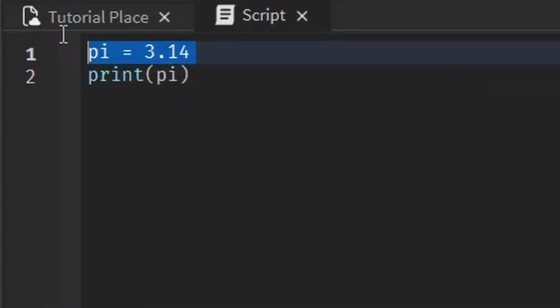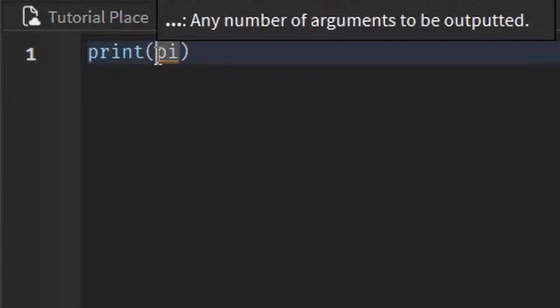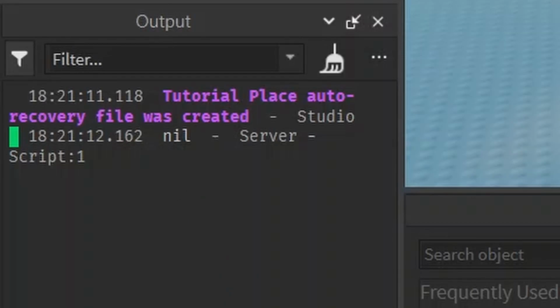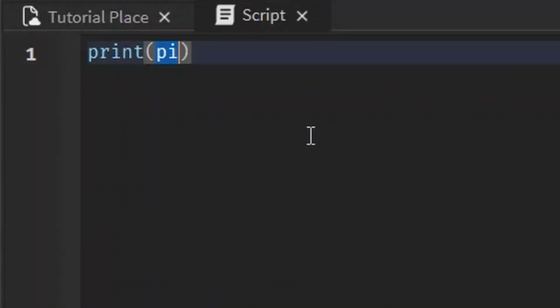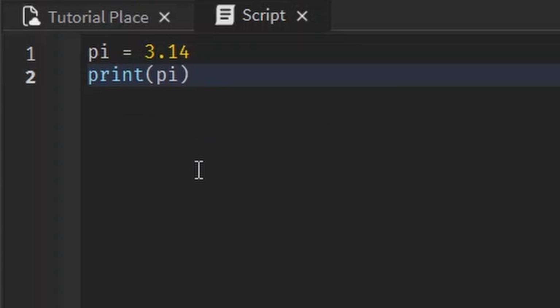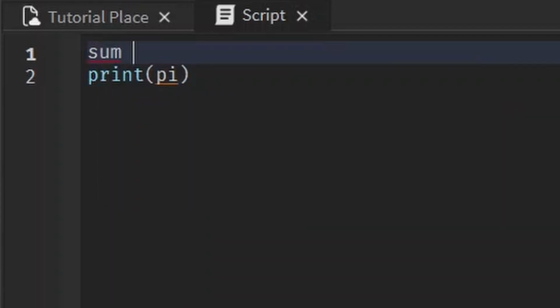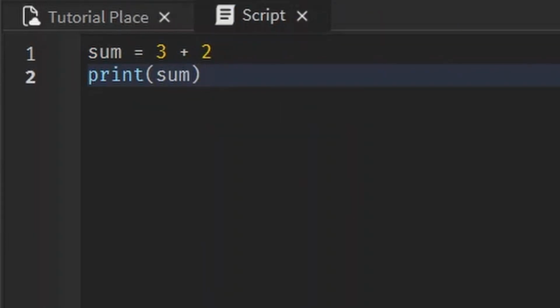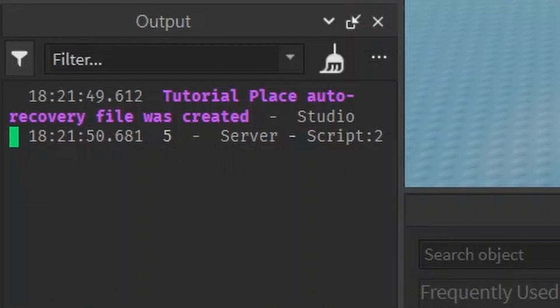If we didn't declare a variable, you see we get the little red underline for the error, and it prints out nil because it doesn't know what pi is. That's why we have to declare. We have to let it know, hey, pi has a value. I'll give you another example so you can see the syntax of declaring a variable. If we type in sum equals 3 plus 2, and you can name your variables pretty much anything you want, by the way. Now, when we print out sum, what do you think it's going to print out? If you guess 5, you're a lucky duck, because you're right.